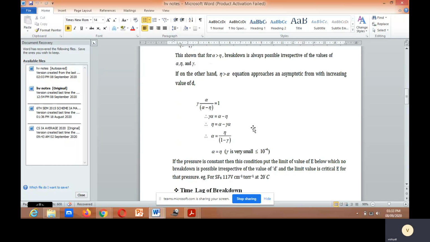Above it, breakdown is possible irrespective of the value of d. This limit value is the critical E for that pressure. Example: SF6, 117 volt per centimeter per torr, at 20 degrees Celsius.